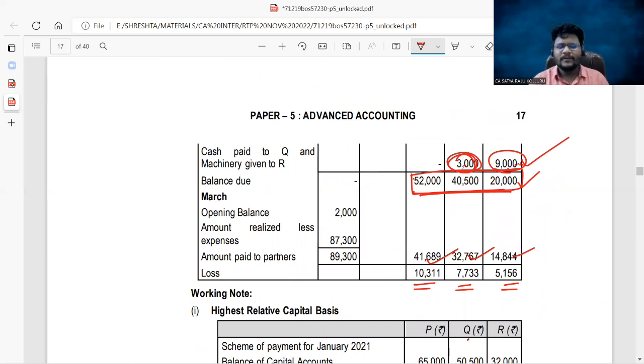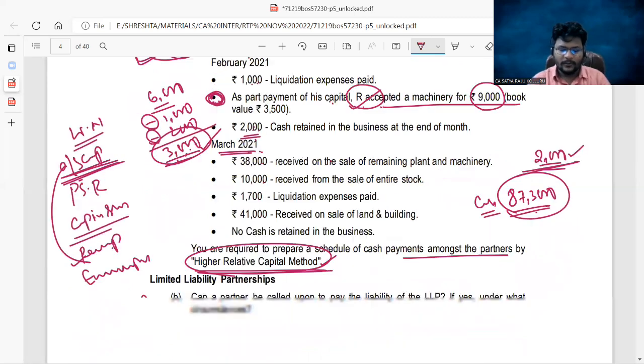So the problem is pretty much simple. The only one special point you need to observe here is whenever we deviate from the series of cash payments we already worked out in the working note, just as per the given information in the problem, first you distribute. Then after such distribution, find out the outstanding capitals. Again, find the series of cash payments we need to follow, the order of cash payments under the working note. Then simply follow that order. Then you can easily complete the problem. That's it, guys. Nothing much more to discuss about this problem.